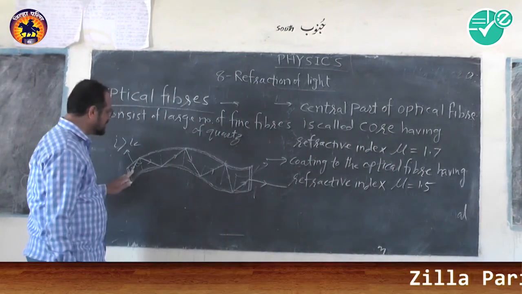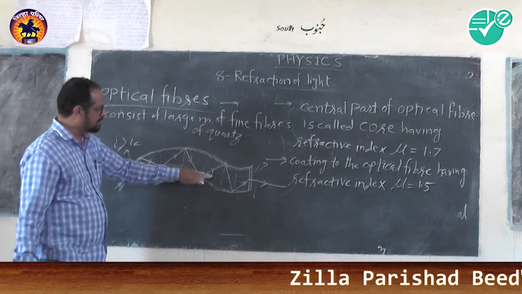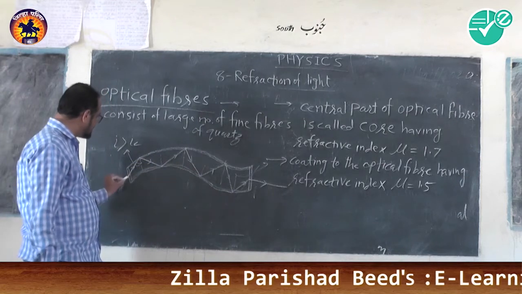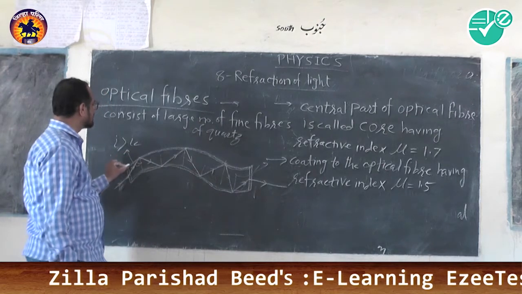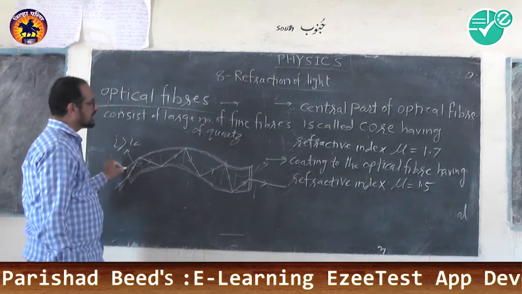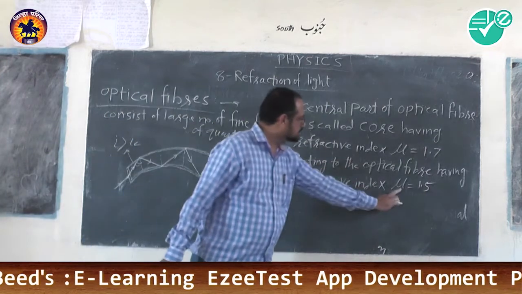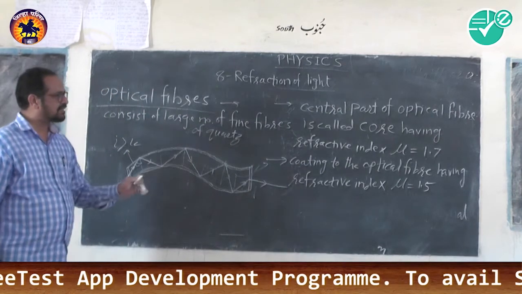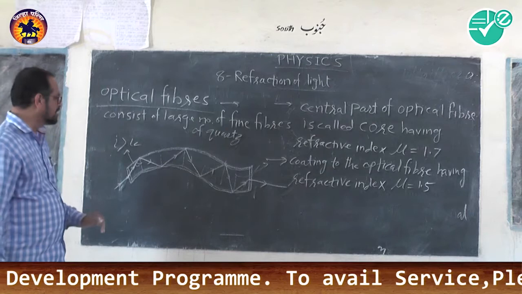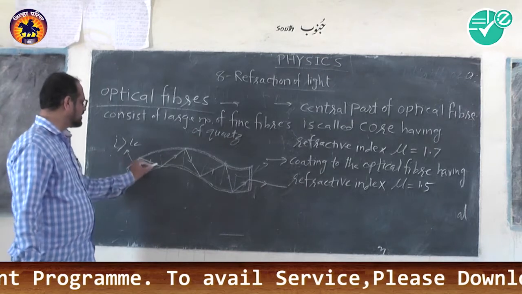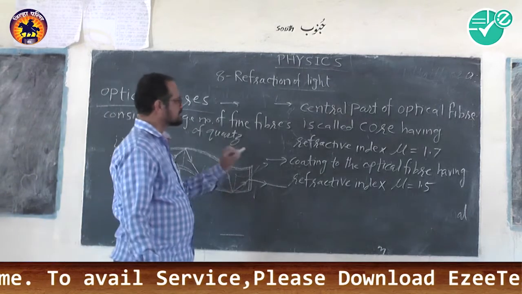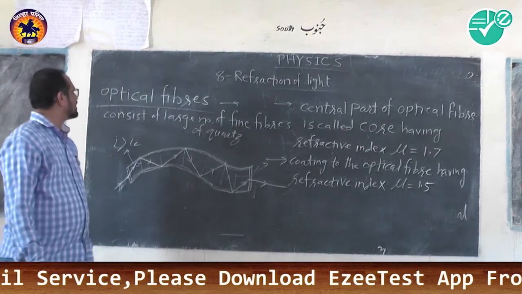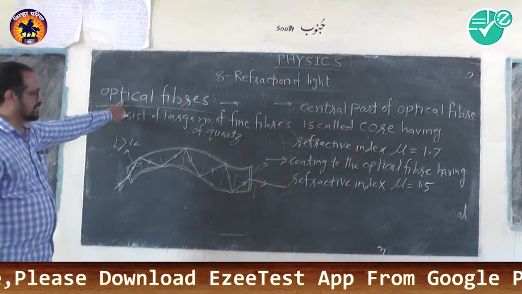So the ray of light passes from the denser medium, and when it is incident on this cladding, having the lower refractive index, which is the rarer medium, total internal reflection takes place. So this is the example of the optical fiber.